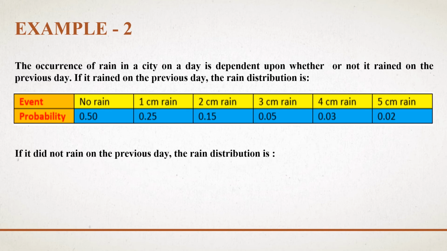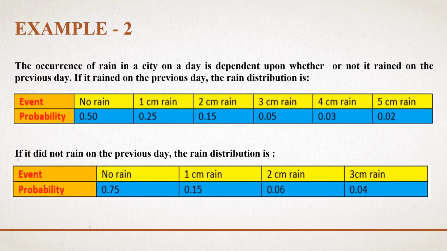If it did not rain on the previous day, the rain distribution is like this. No rain has probability 0.75. 1 centimeter rain has 0.15 probability. 2 centimeter rain has 0.06 probability, and 0.04 is the probability for 3 centimeter rain.